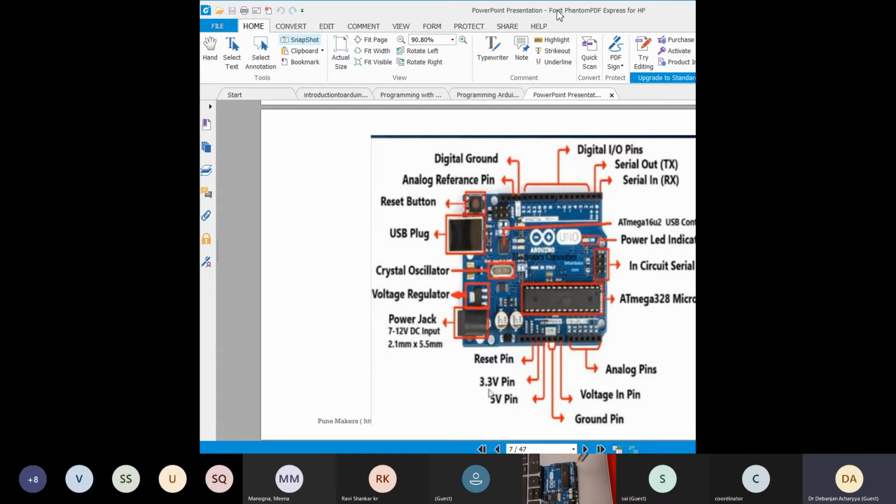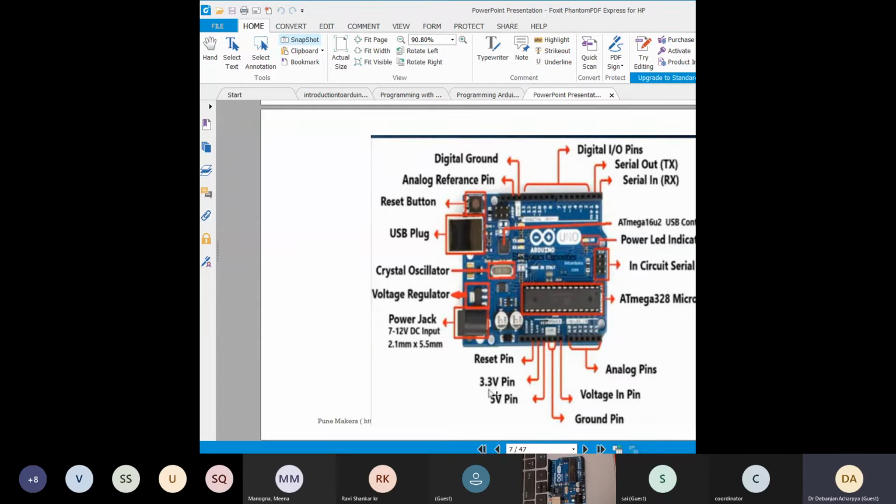Now come to the analog pin part. You can see there are 1, 2, 3, 4, 5, 6 analog pins. Not only this, there are also two power pins. In the slide it is not visible, I think, but there is a 3.3 and a 5 volt pin. These two pins are actually to drive any circuitry.